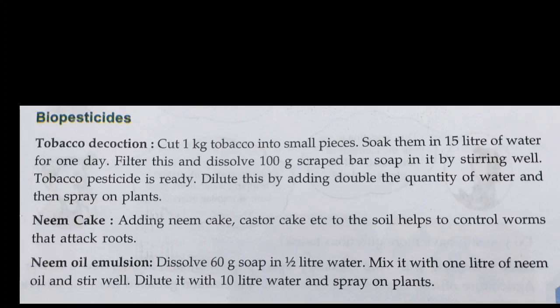Cut 1 kg tobacco into small pieces, soak them in 15 liters of water for 1 day. Filter this and dissolve 100 grams of scraped bar soap in it by stirring well. Tobacco pesticide is ready. Dilute this by adding double the quantity of water and then spray on plants.